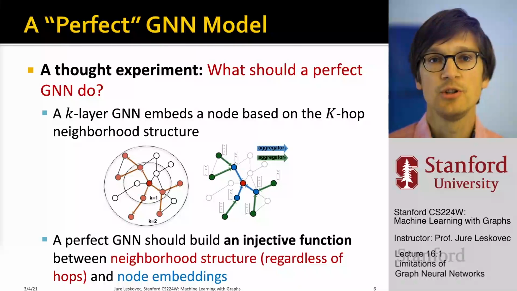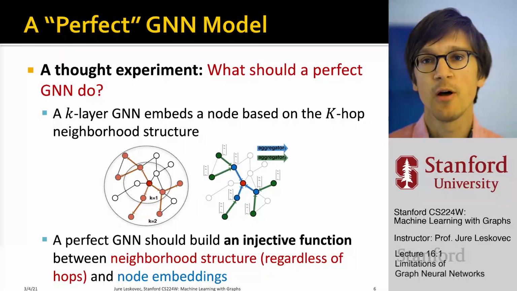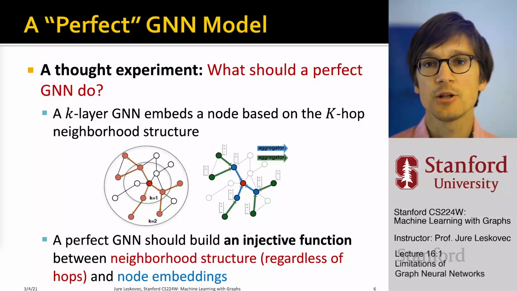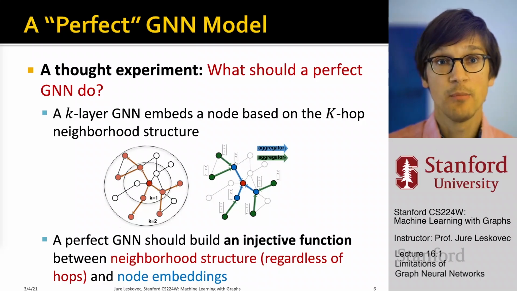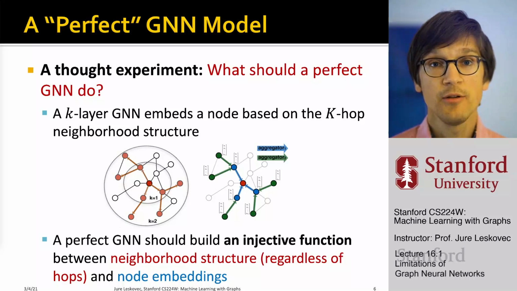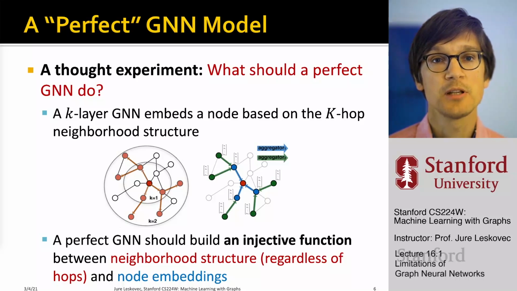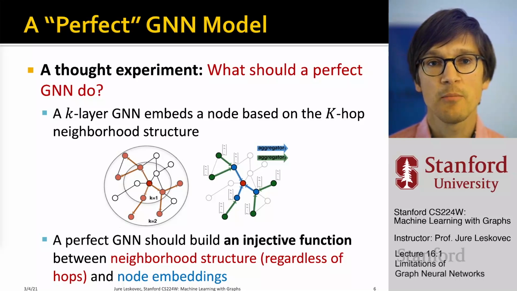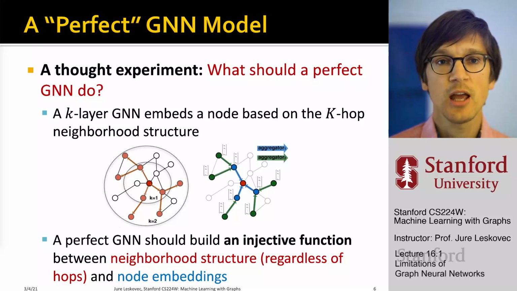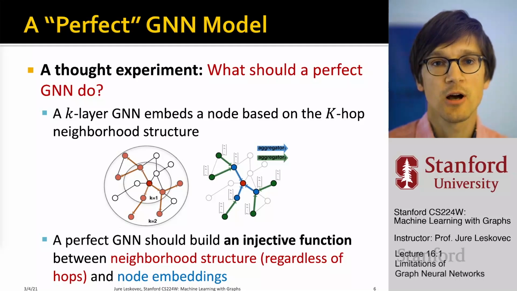So the idea for today's lecture is the following. What would a perfect GNN model do? If we want to talk about some limitations of graph neural networks, especially when we looked at their expressive power in terms of the WL kernel, we can go through a thought experiment: what would a perfect graph neural network do? A k-layer graph neural network embeds a node based on the k-hop neighborhood structure around that node.